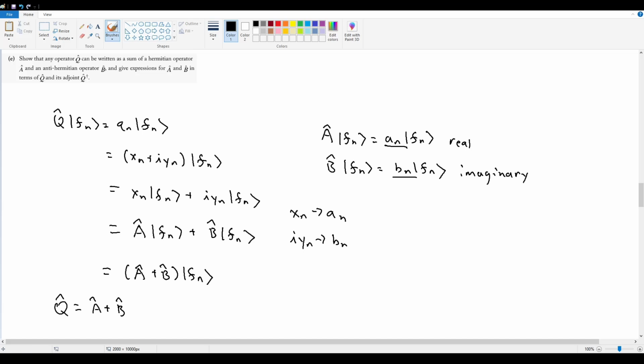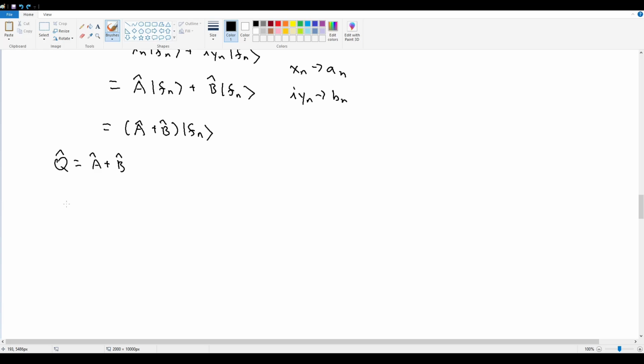Now, recognize that we were told that we want to express A hat and B hat purely in terms of Q and its adjoint. So, if we're being prompted to take the adjoint, let's take the adjoint. Q hat adjoint is going to equal A hat adjoint plus B hat adjoint. A hat is Hermitian, so that's just equal to A hat, and B hat is anti-Hermitian, so it's going to add a negative: minus B hat. So now we have Q hat equals A hat plus B hat, and Q hat adjoint is equal to A hat minus B hat. And now we have a system of equations.